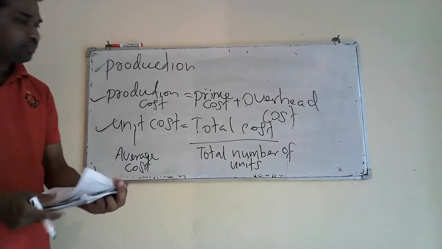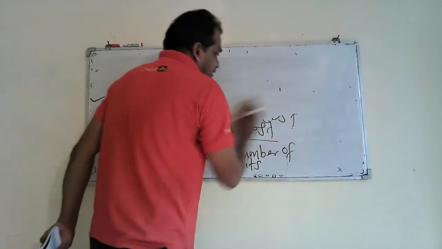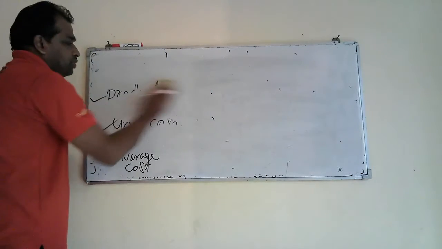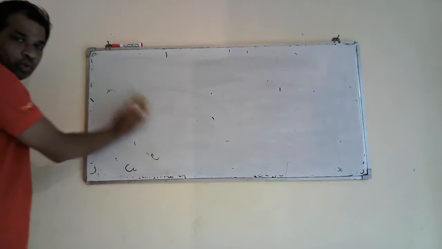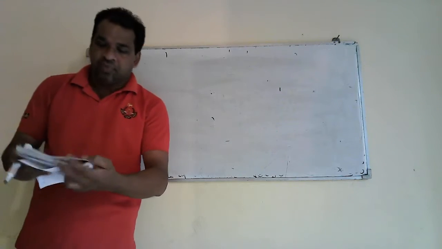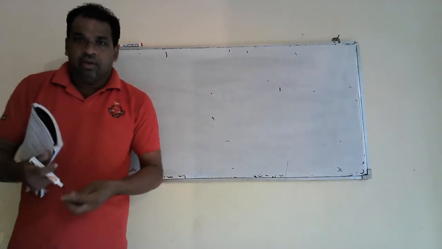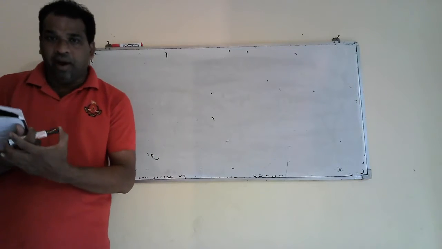Then our next concept is profit margin. You know, in any business organization, the main purpose is to earn a profit. Therefore, all the companies, all the producers, they want to keep a profit margin.